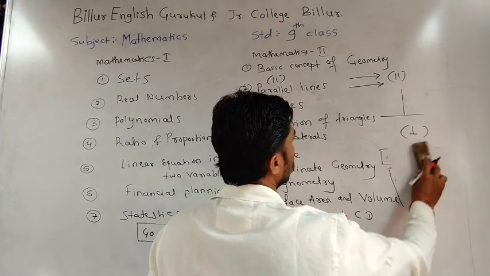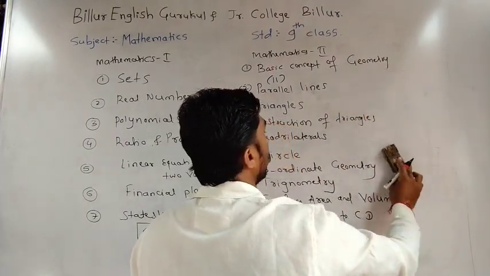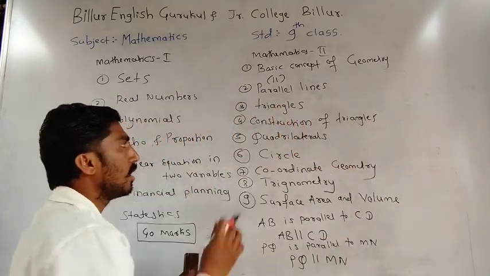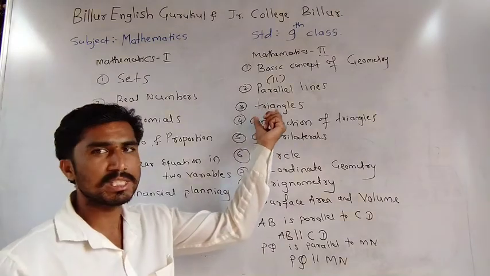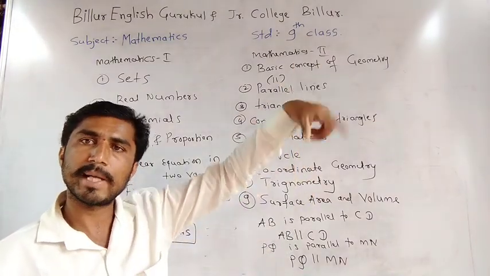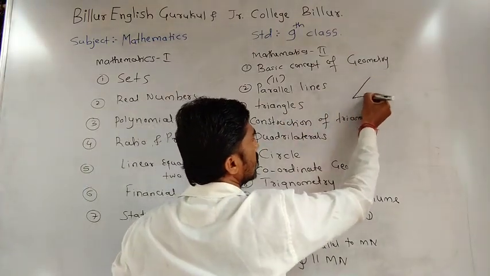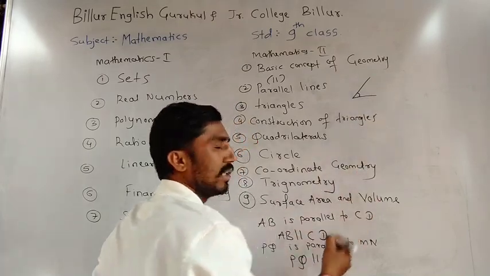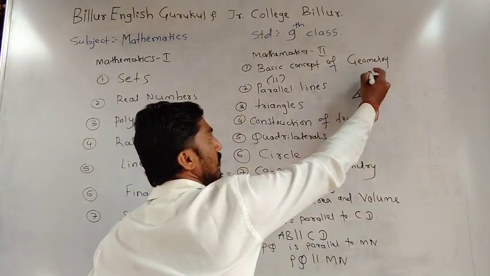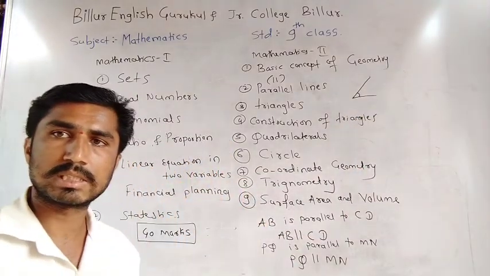The third topic is triangles. Meaning of the topic: tri means three. An angle is made by two lines. This is called an angle. Here, two lines are crossing at one point, and the opening between them is called an angle.